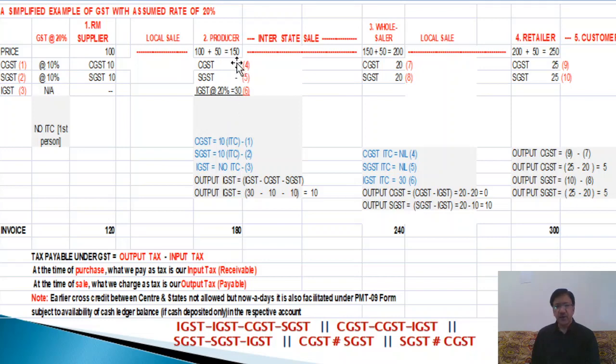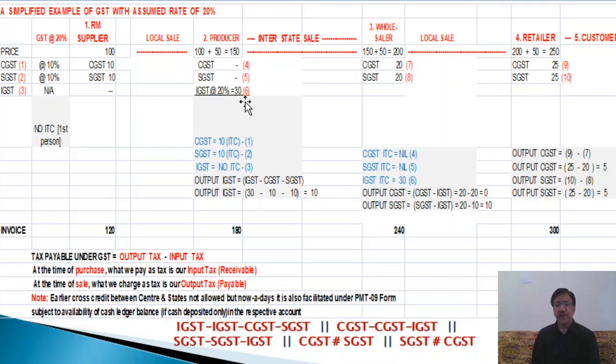How much? On 150, 20% is equal to 30 rupees. So the producer will charge from the wholesaler in the other state rupees 30, and he will pay to the government this rupees 30. Now the important point is that this 30 is the output tax on sale. It is payable. It is a liability of 30 rupees.